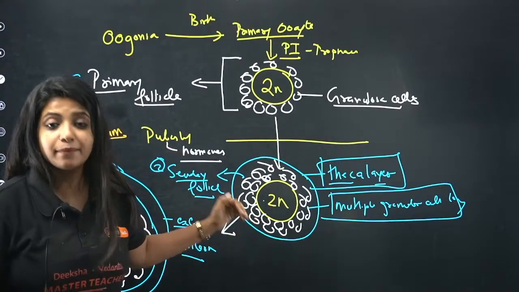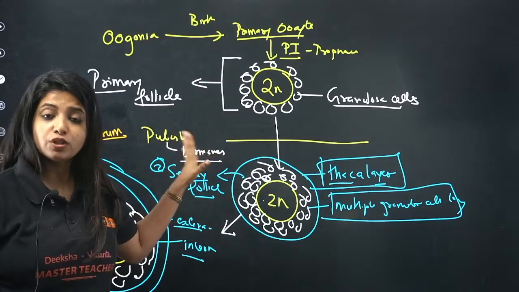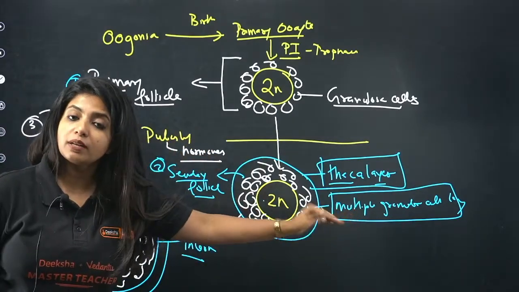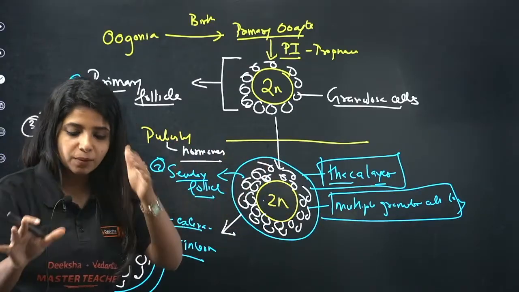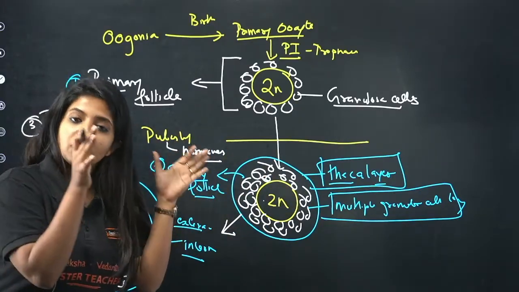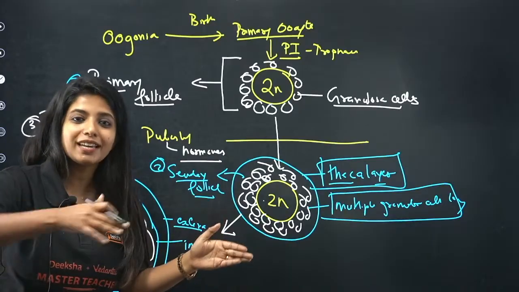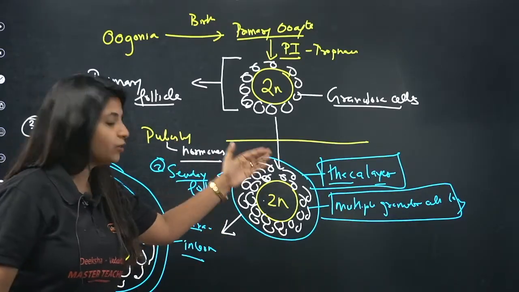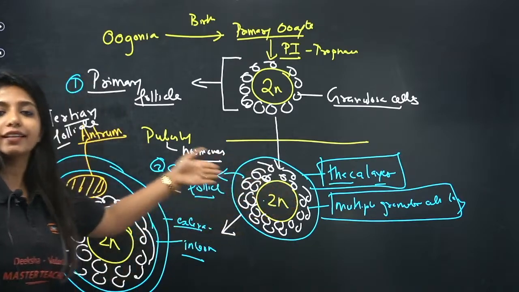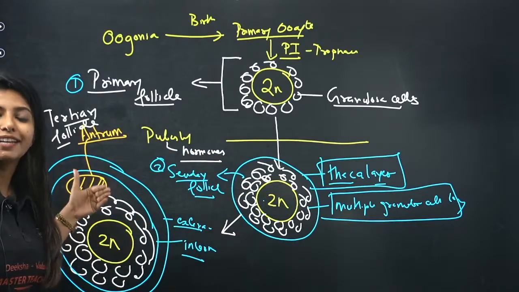Now why is this happening? Because we are under the influence of hormones. Are all the primary follicles converting like this? No, only some of them are going to. Of the 60 to 80,000 remaining, only a few of them during each cycle of our menstruation, my dear children, under the influence of hormones, are going to convert into a secondary follicle, and the secondary follicle is going to convert into what? Tertiary follicle.